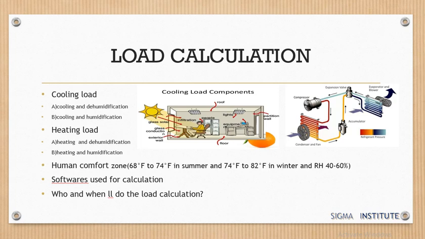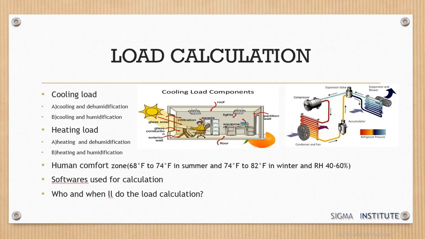So first of all, what is load calculation? As we see in the example on the screen, there is a room, and the heat is generated through external sources and through internal sources.